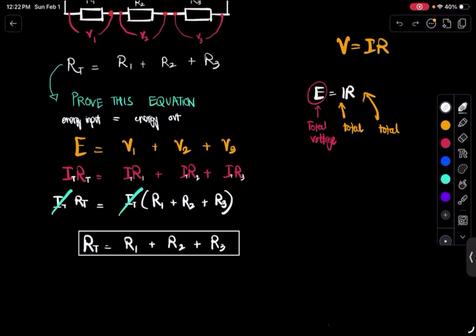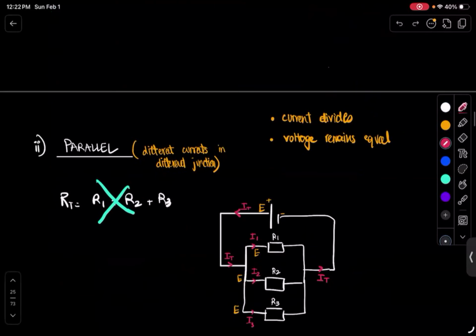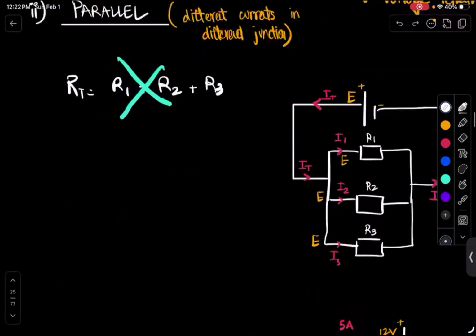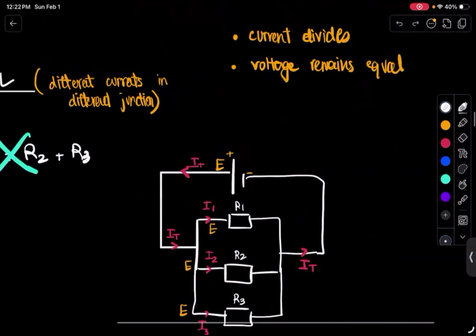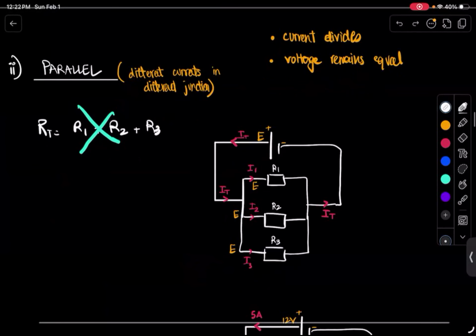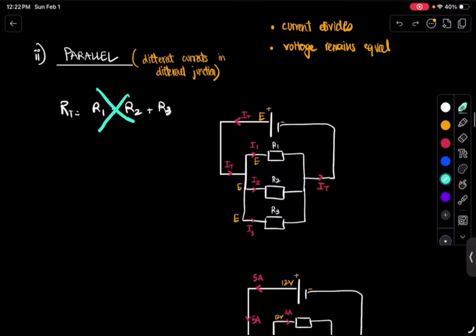Okay. Now, how do resistances add in this case? What do we know so far? We know that current divides and voltage remains equal. So wouldn't it be fair to say that IT is equal to I1 plus I2 plus I3, right? It's fair to say that.